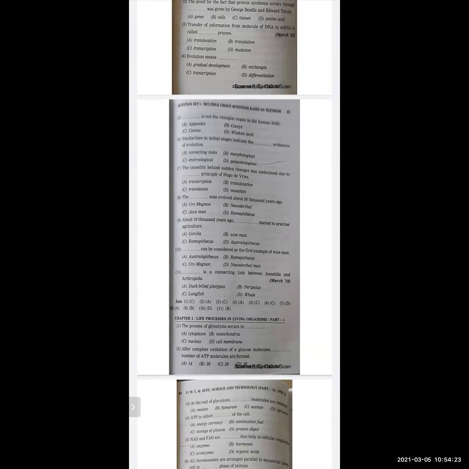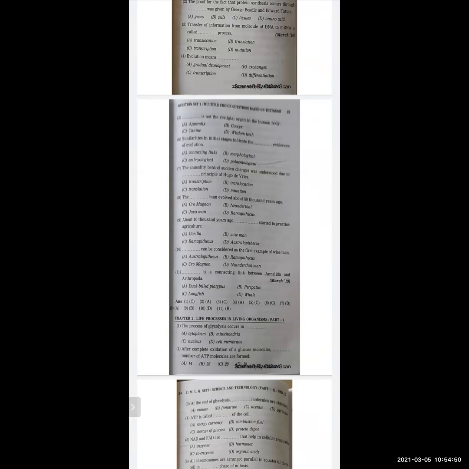So next one, dash can be considered as the first example of wise man. Australopithecus, Ramapithecus, Cro-Magnon, Neanderthal man. And the correct option here is Neanderthal man. Dash is a connecting link between Annelida and Arthropoda. Options are duck-billed platypus, peripatus, lungfish, whale.